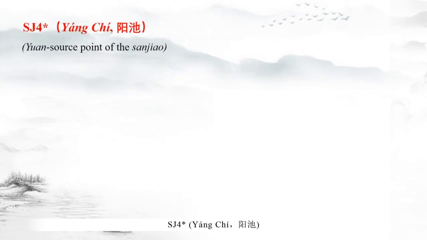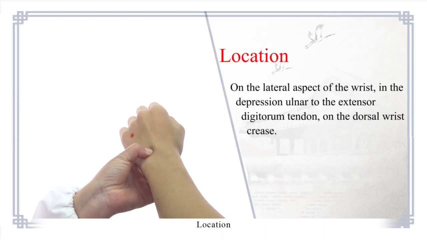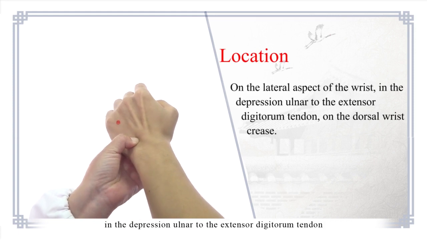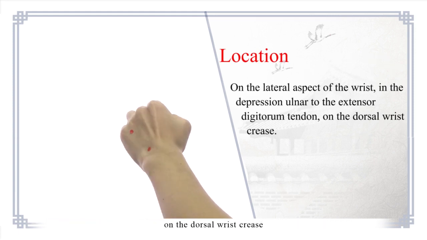Sanjiao 4 yangchi. The point is on the transverse crease of the dorsum of the wrist. The dorsum of the hand belongs to Yang. The point is the yuan source point of Sanjiao, and it holds the qi from Sanjiao 3. The depression is like a pool, so it is called Yangchi, Yang pool. Location: on the posterior aspect of the wrist, in the depression ulnar to the extensor digitorum tendon, on the dorsal wrist crease.